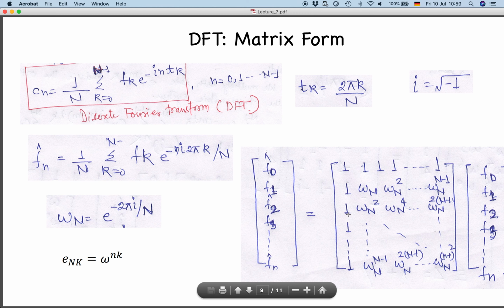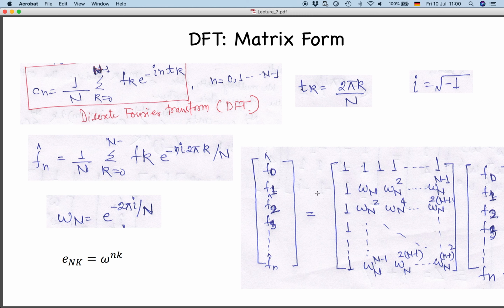In the next one, again k is 0, because this is the 0th thing. So then we are getting a matrix like this, and you can see that this row will get multiplied with this column, and then we will sum it up. So we are performing essentially the same sum. That's why I'm able to write it in the form of a matrix.